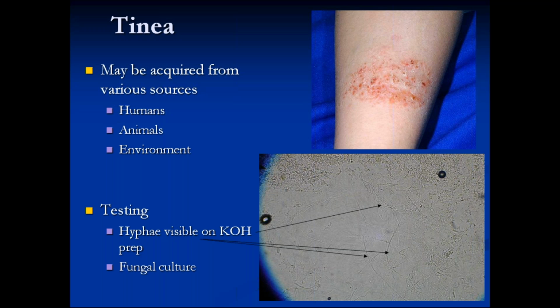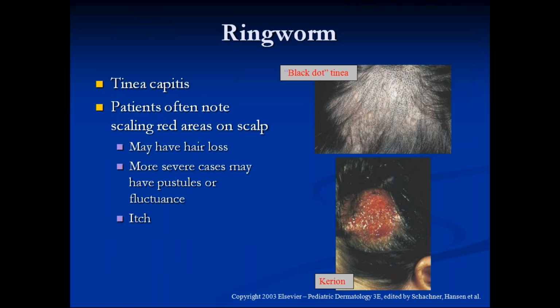Coming to tinea, the mode of infection is direct contact and fomites. This is all what you know. What we see in a KOH mount are hyphae. You can see slender hyphae here in the second picture. Coming to tinea capitis, which is also important. Capitis, as I said, is head infection of tinea. It has 4 varieties, mainly gray patch, black dot, kerion, and favus.